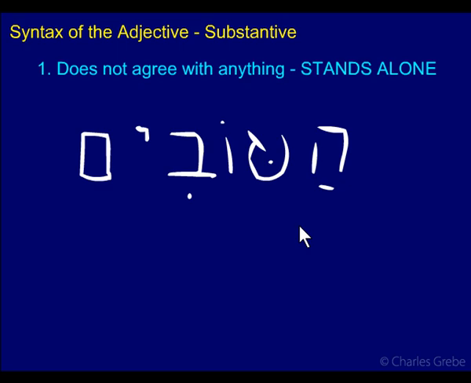So here we have a word, and tov means good, as we know. So how would you translate this? If it was clear it wasn't modifying anything, well, if you had hamelachim, hatovim, it would probably be the good kings. But in the absence of something else here, before it or after it, this could be a substantive, and it would be translated the good men. Good because that's our lexeme, that's our base word. Men because it's masculine plural. Hatovim, the good men. So that's an example of an adjective functioning as a noun.